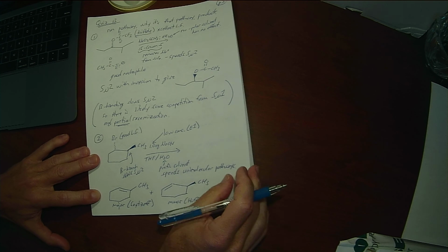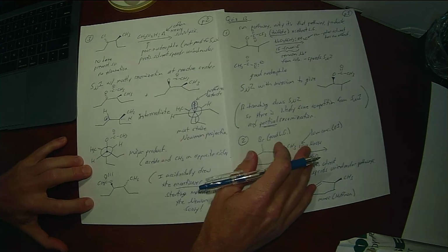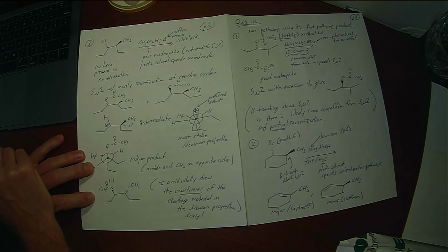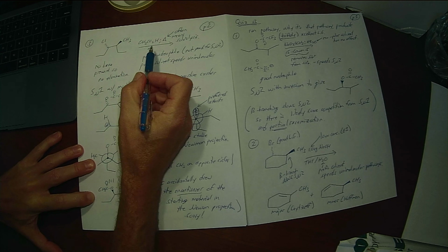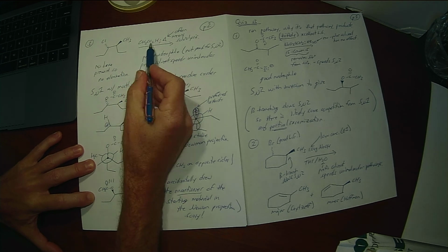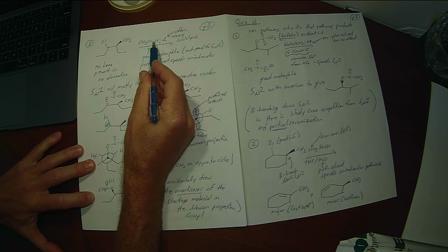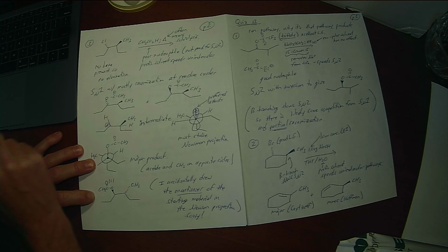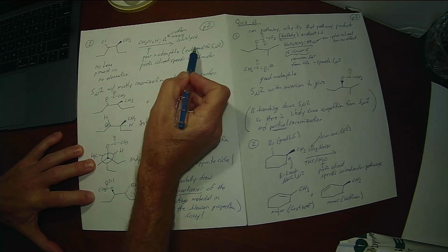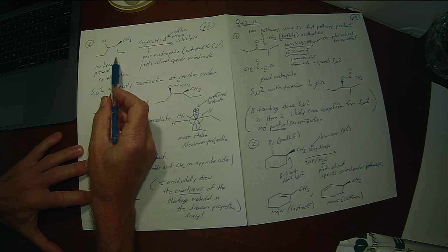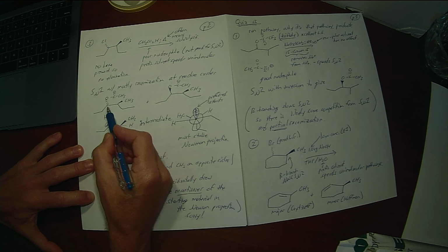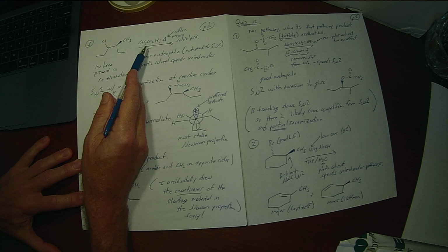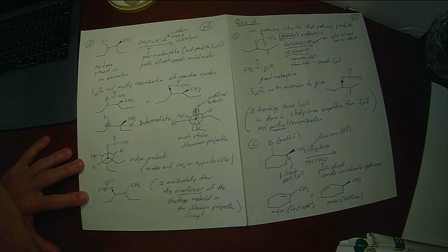And then we just have to decide between SN2 and SN1, and we've got these two different pathways. Both have some beta branching, which means the SN2 reaction is going to be slowed a bit. But number 3 has a very poor nucleophile. Acetic acid is a neutral solvent. We've got some heat. That's often a tip-off that it's a solvolysis reaction. Acetic acid is not a good enough nucleophile to force an SN2 reaction, so we're going to go through the carbocation here and get a mixture of these two diastereomers, mostly racemization at the reactive center. There's no base present at all, so there can't be any elimination in that pathway.